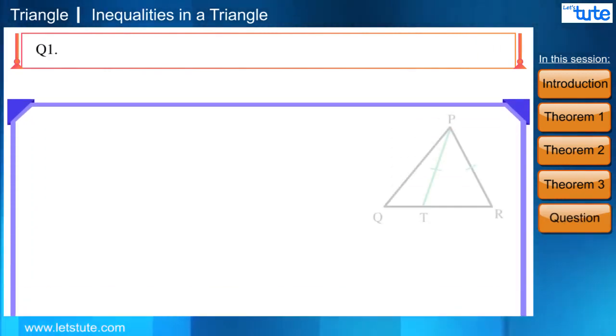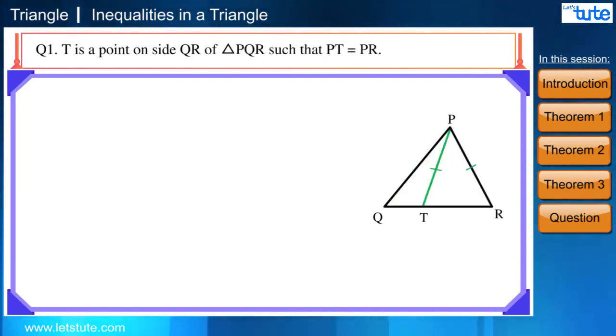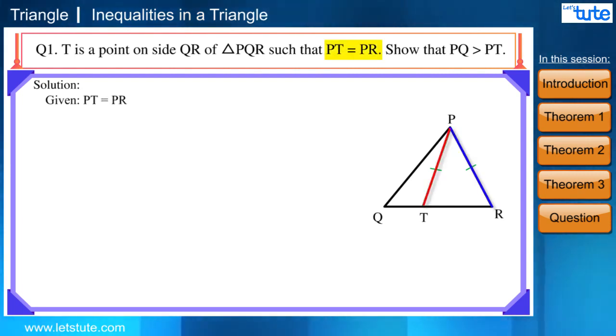Question 1. T is a point on side QR of triangle PQR such that PT is equal to PR. Show that PQ is greater than PT. And the solution is something like this. First we'll start with the given part. We'll write PT is equal to PR. We have to prove that PQ is greater than PT. And here is the proof part.